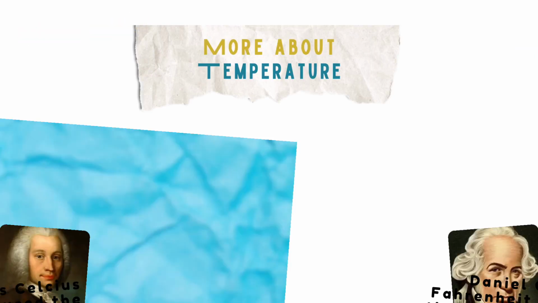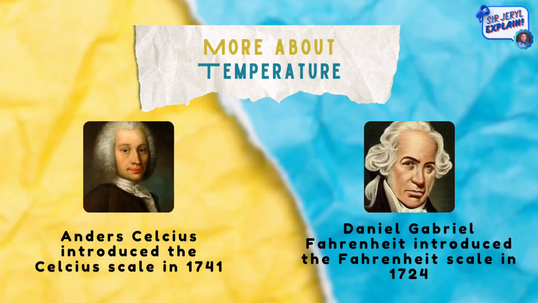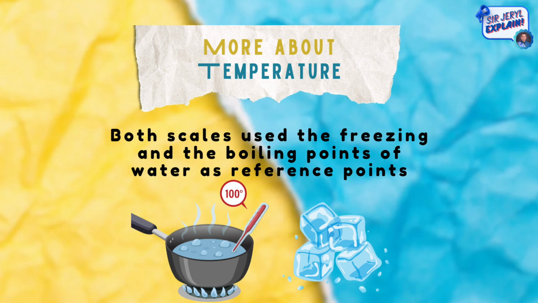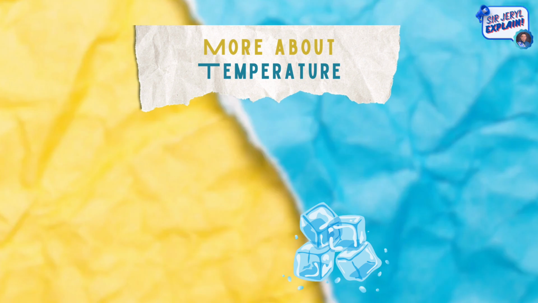The important people in temperature or in their discovery are the following. Anders Celsius introduced the Celsius scale in 1741. Daniel Gabriel Fahrenheit introduced the Fahrenheit scale in 1724. To better understand temperature, both scales used the freezing and the boiling points of water as reference points.